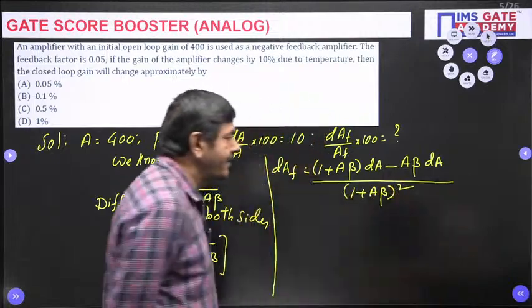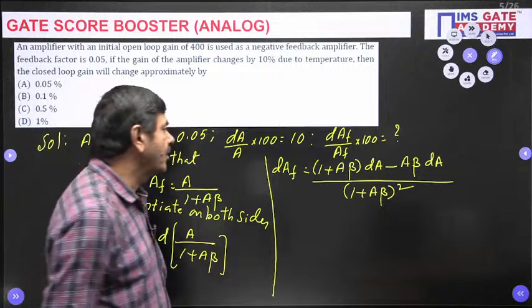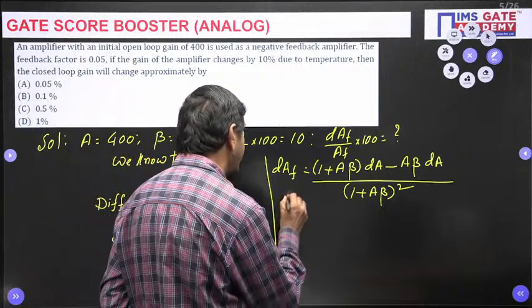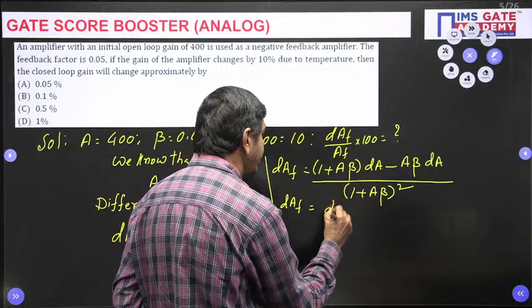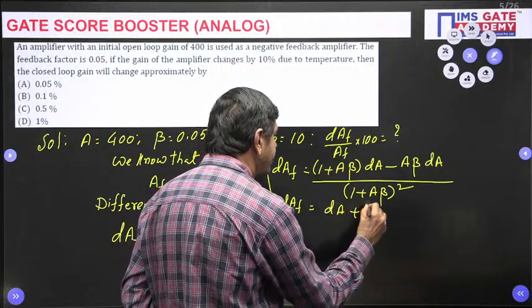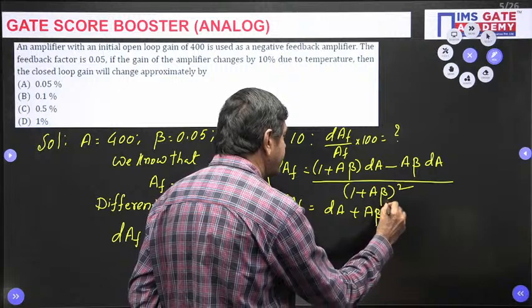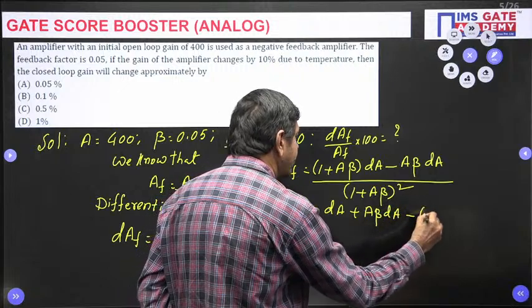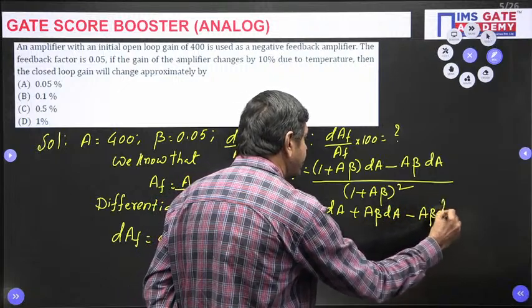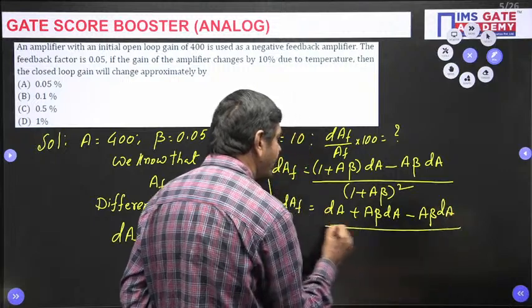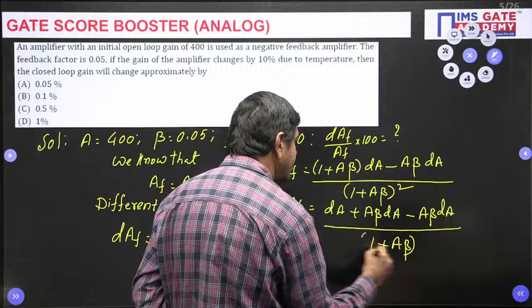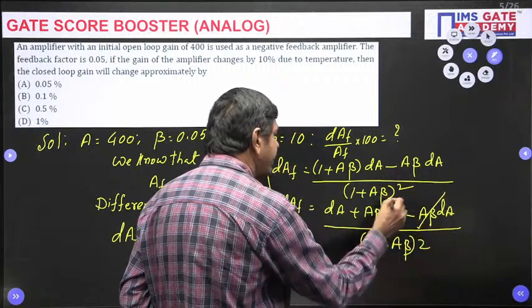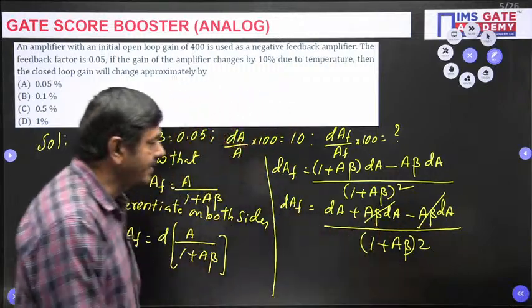In such a way we can form it. Just I want to expand this. If I expand it, I get dAF equal to 1 into dA plus A beta into dA, minus A beta into dA, whole divided by 1 plus A beta whole square. I can cancel A beta dA directly.